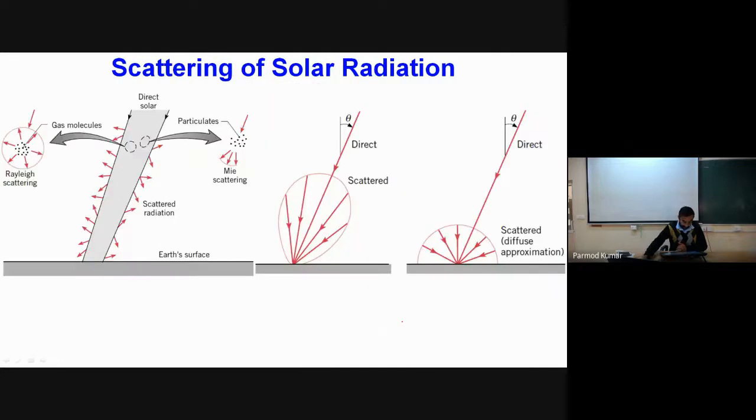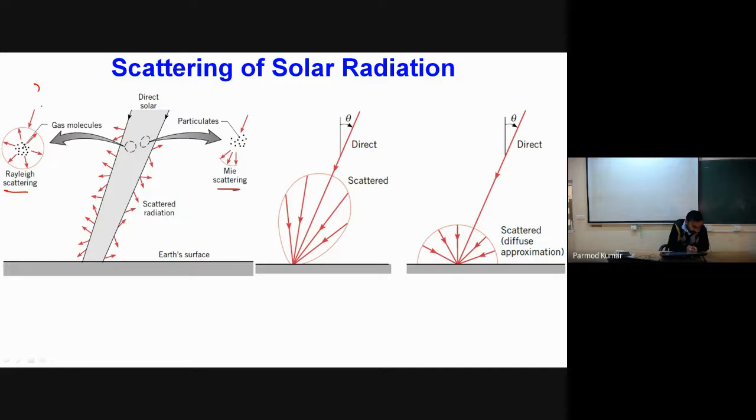Okay. Now, when the radiations come from the solar surface, there will actually be different types of scatterings, because on our Earth's surface we have a number of dust particles and aerosols. So you can see two types of scatterings happen. One is referred to as Rayleigh scattering, and one is referred to as Mie scattering.